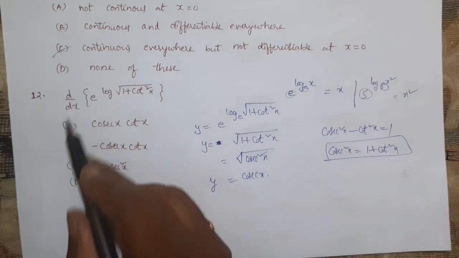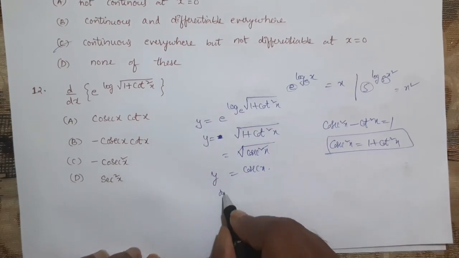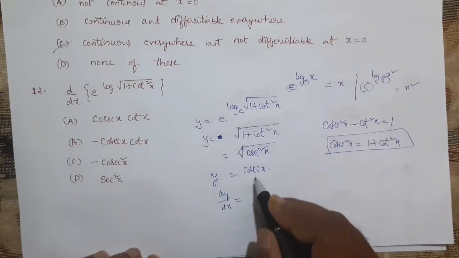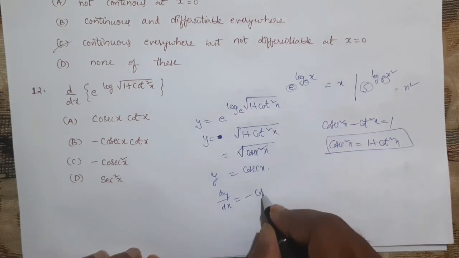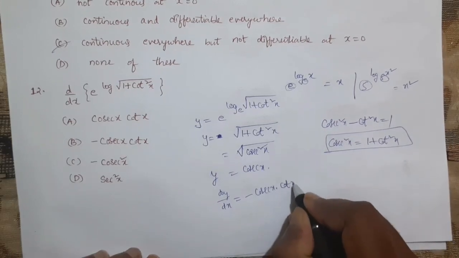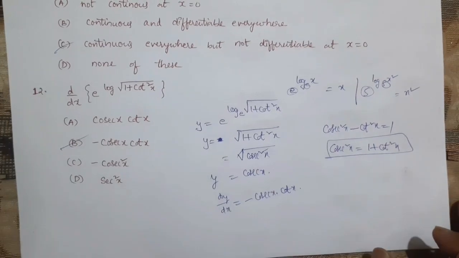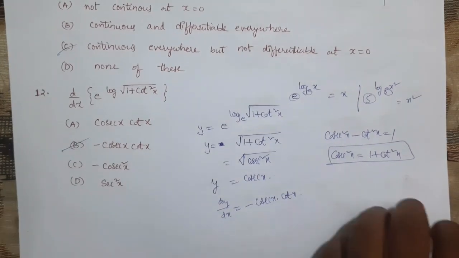Now, as they are asking d by dx, we will apply the derivative to this, which will become dy by dx equal to the derivative of cosecant x, which is minus cosecant x into cot x. So that is option B. Next question, question number 13.